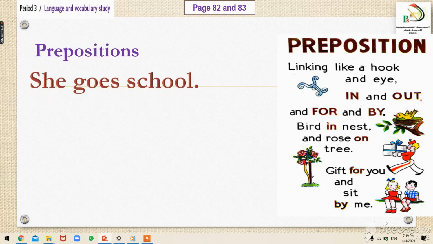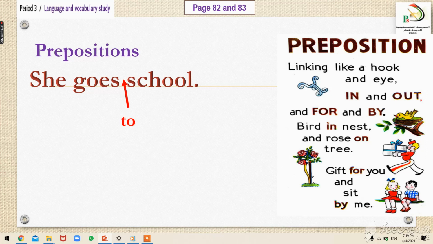Now, here is an example. She goes school. She is the subject, goes is the verb, and school is the object. What's wrong in it? She goes school. There is something missing. There is a preposition missing, which is to. So, where does she go to?